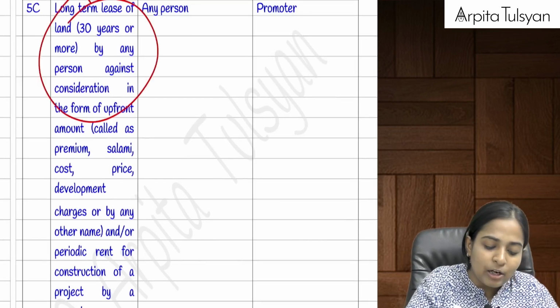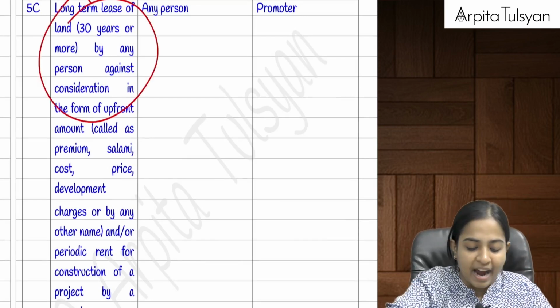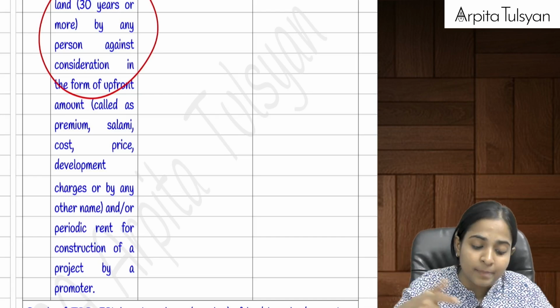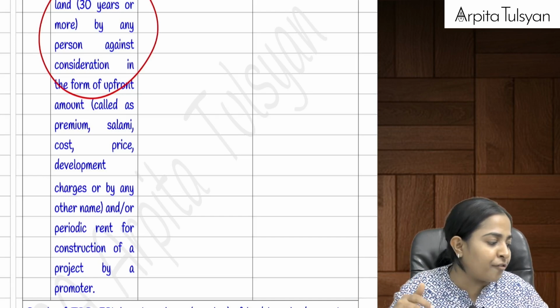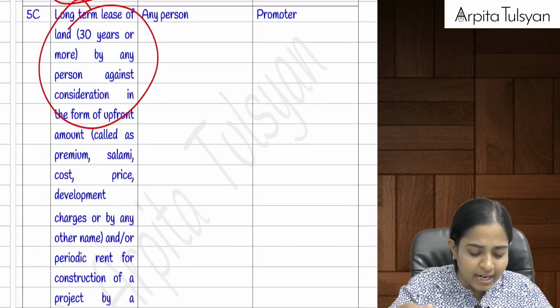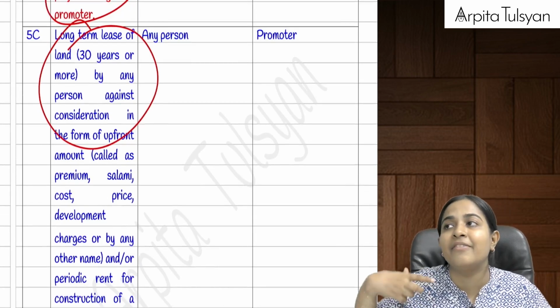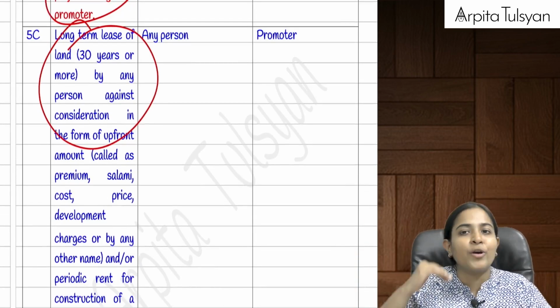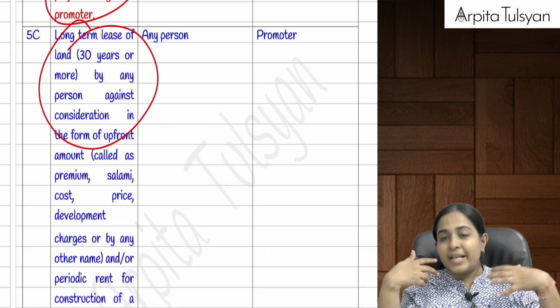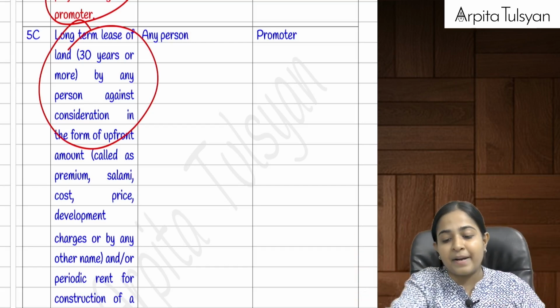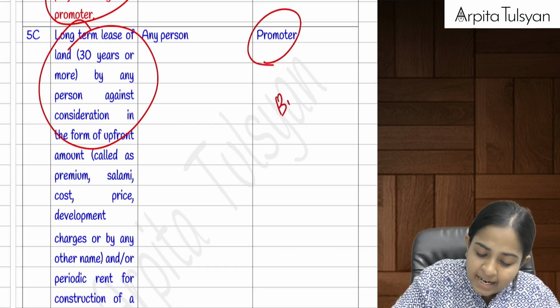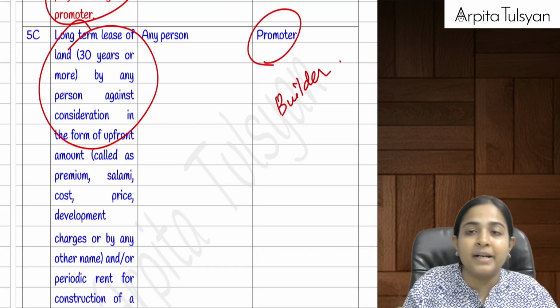Similarly, long-term lease of land. If I am giving land on lease, that is a long-term lease, generally for 30 years or more. You can use this piece of land for construction of a mall or any immovable property, or for construction of any project on it. I am giving the land on lease for which I get some consideration in return. I am the supplier, and that person, the promoter, the builder, is the recipient. So the responsibility is again on the builder.